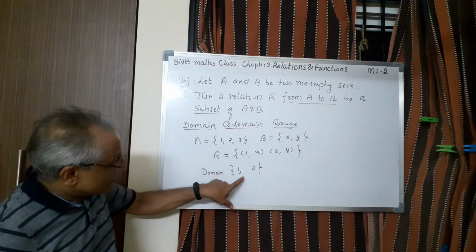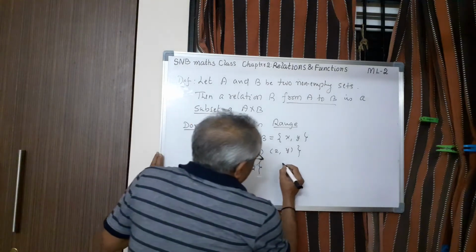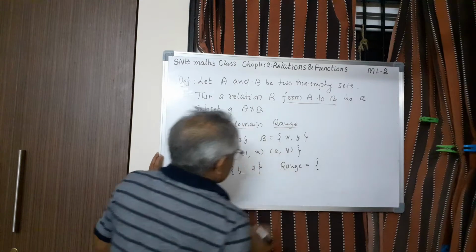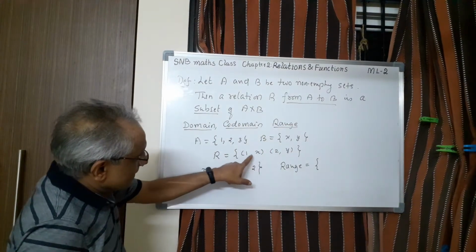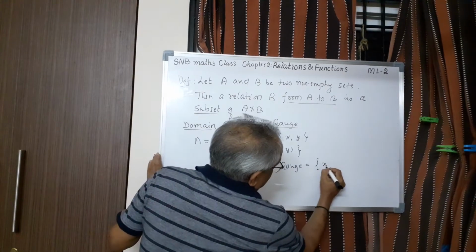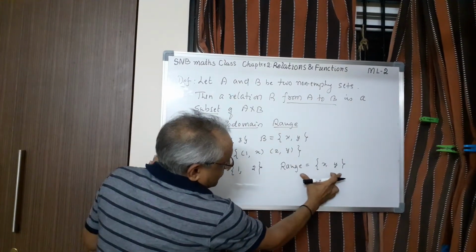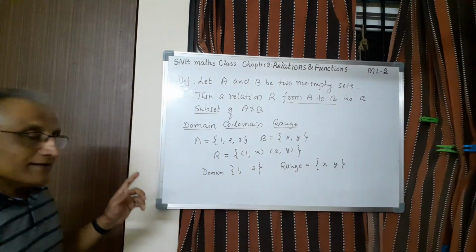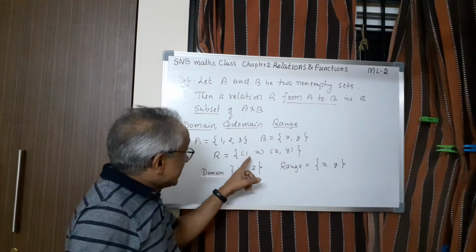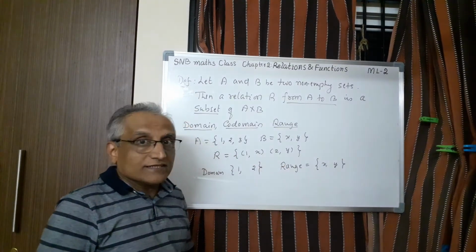And normally domain is a subset of A. And then range: x and y, here y is the second element. This is called the range of the relation. Range means it is the set of second elements of the ordered pairs of the relation.